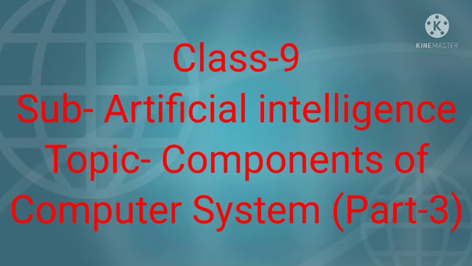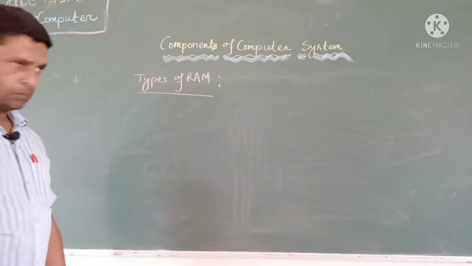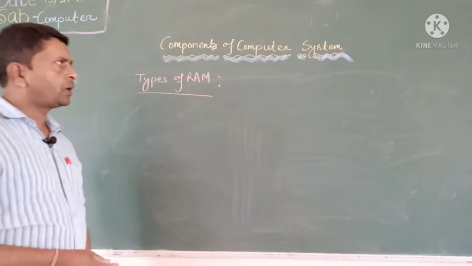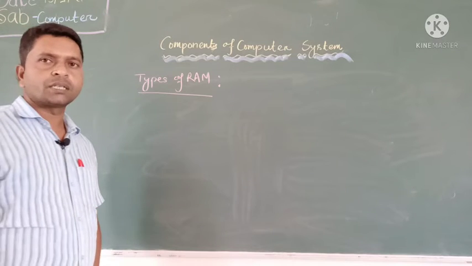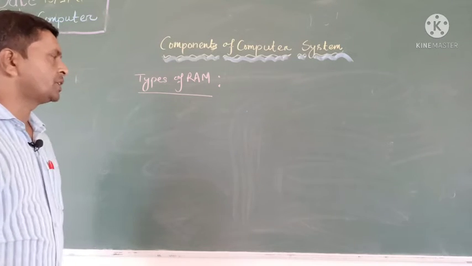Next is types of RAM. There are different types of RAM. Depending on their capacity of storing and processing speed, they are categorized into 4 types.